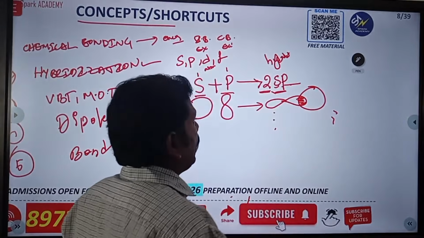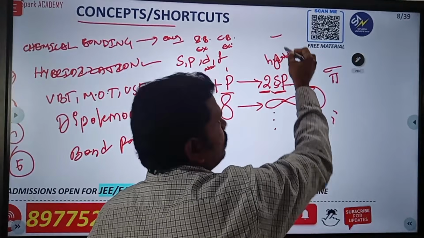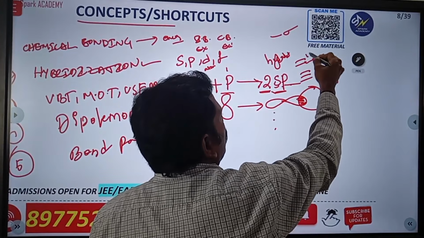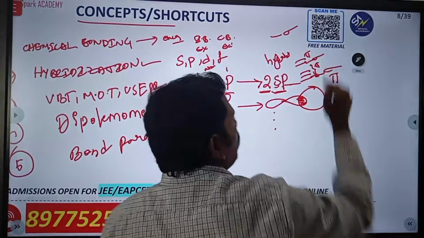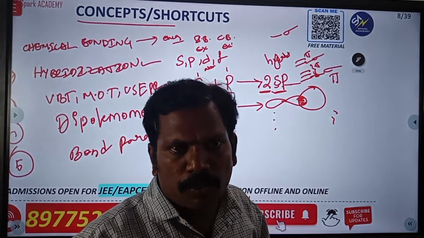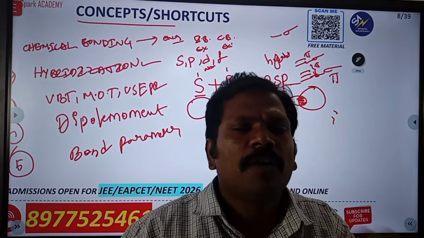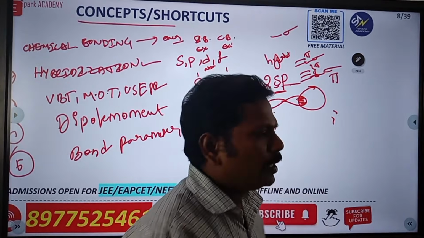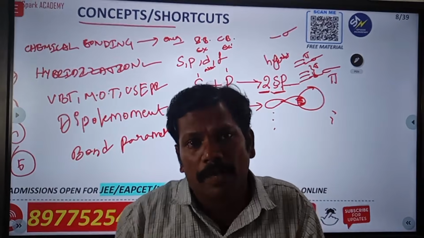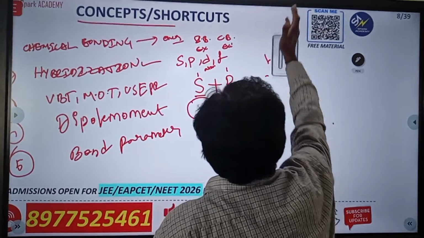And you already know about sigma and pi bonds. A single bond is a sigma bond. If it is double or triple, one is sigma and the remaining are pi. The total description will be explained in organic chemistry, where I will discuss how sigma and pi bonds form. If you want to know, you have to read sigma and pi bond formation, which is fundamental. Which one is axial overlapping and which is side by side overlapping is very important. I am not discussing that now; right now we discuss the hybridization types.